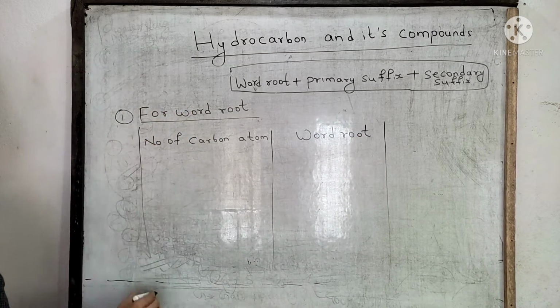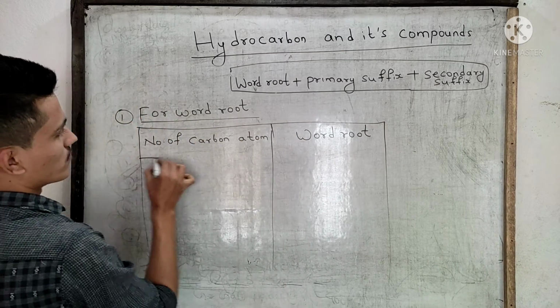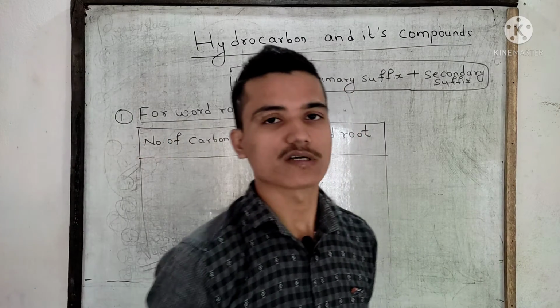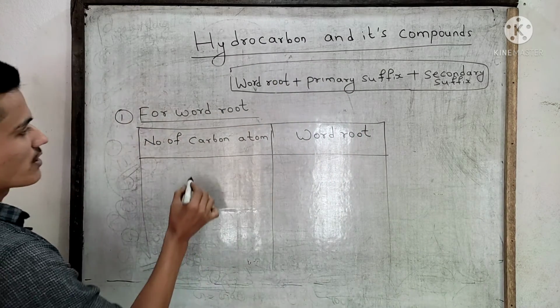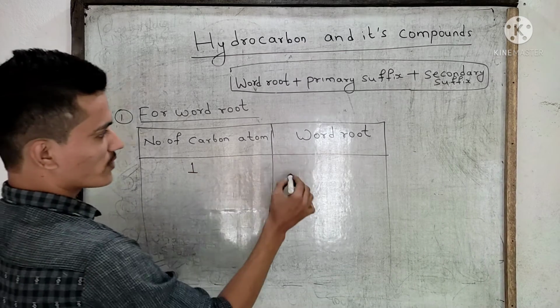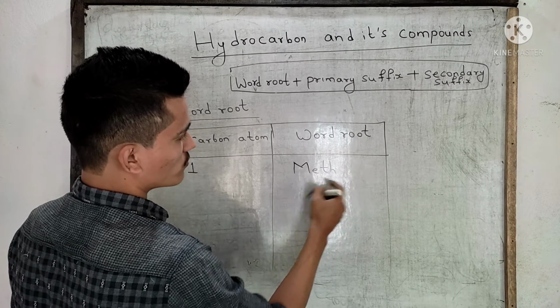This word root is nothing but it denotes the number of carbon atoms. If the number of carbon atoms is 1, then the word root will become meth. What will be the word root? Meth.